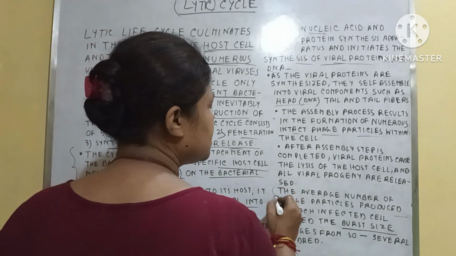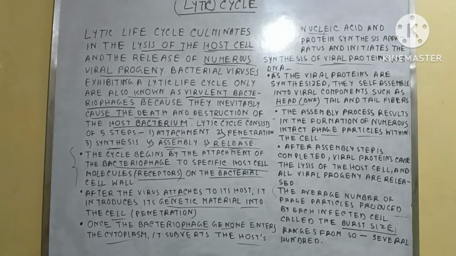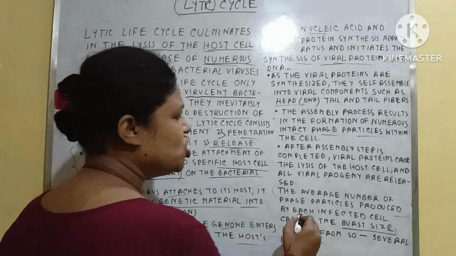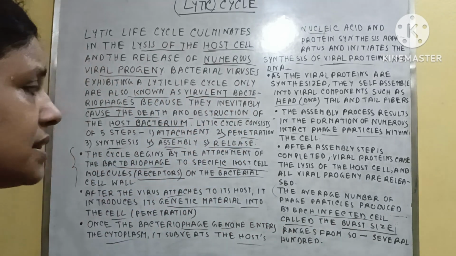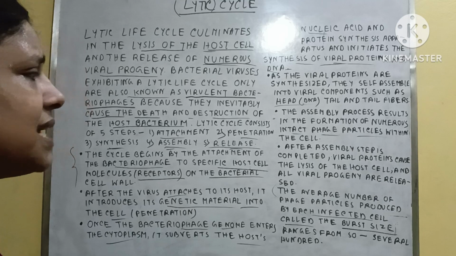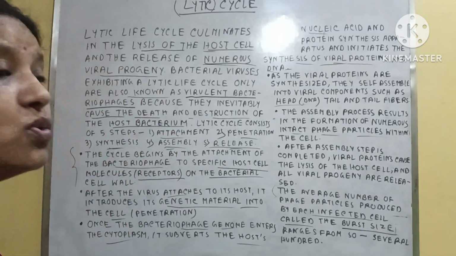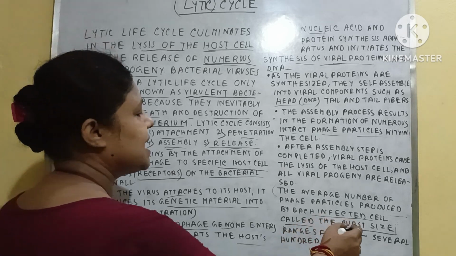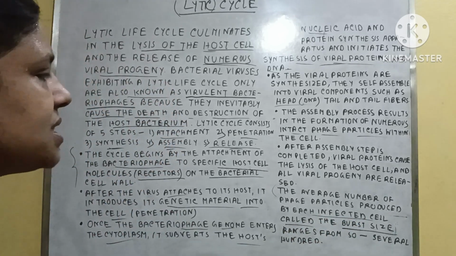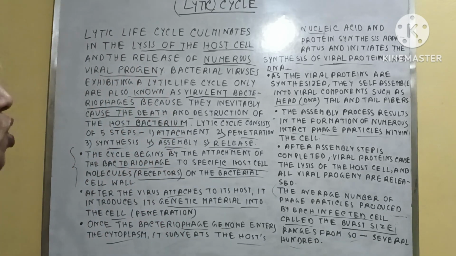Generally, the average number of phage particles produced by each infected cell is called the burst size. That means within one cell, the average number of phage particles are produced. How many phage particles are produced? This is called the burst size, and this number ranges from 50 to several hundred. Clear? So this is the process of the Lytic cycle.